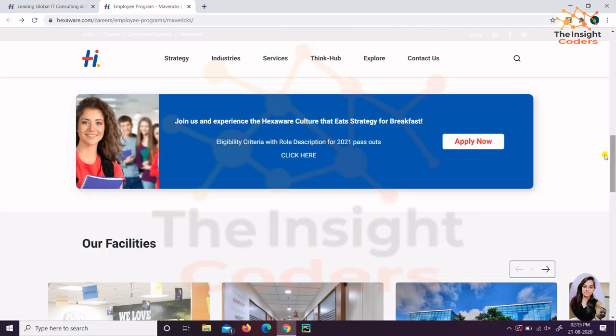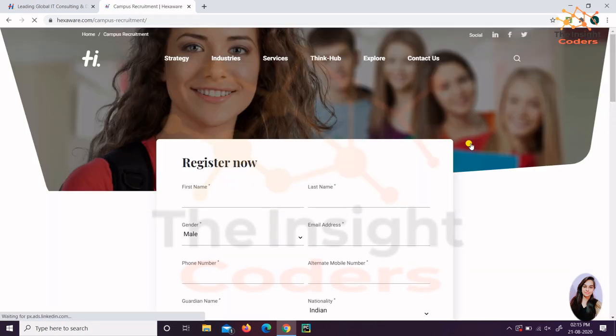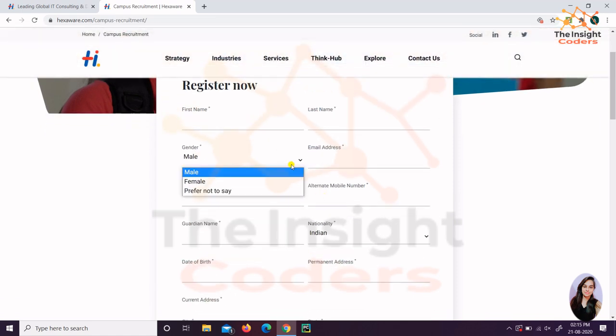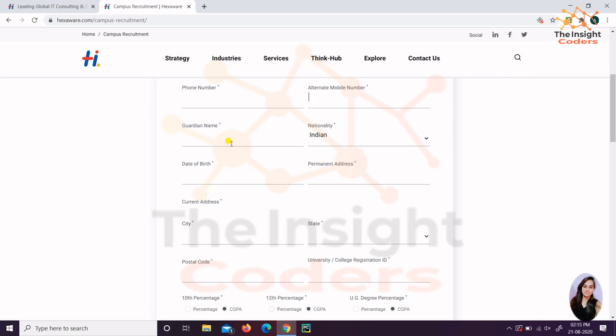Either you can simply click on that link, or you can just click on this Apply Now. I'm just clicking on it. So it is showing me some details: what is your first name, then last name, gender, the email address. See, these have a star, that means every one of them is mandatory. Phone number, the alternative phone number, and who is the person whose phone number you have given. What is the nationality, is it Indian or something else.